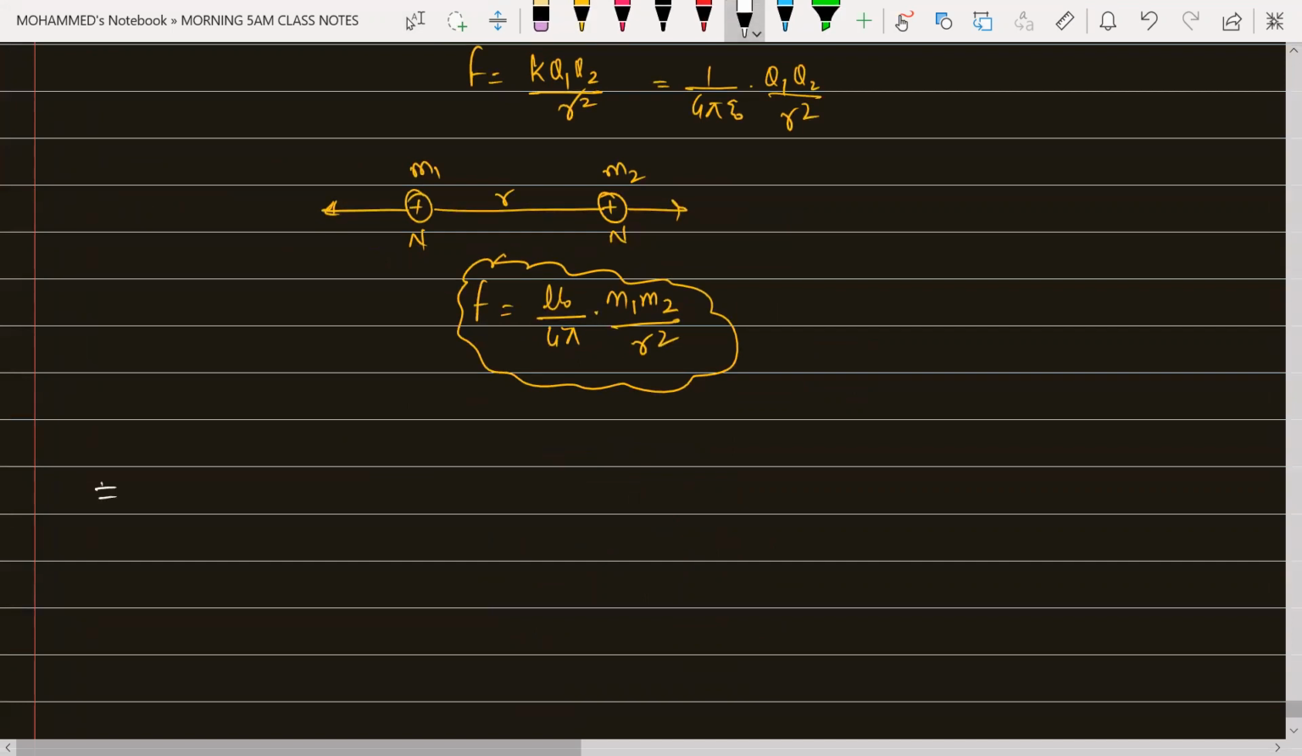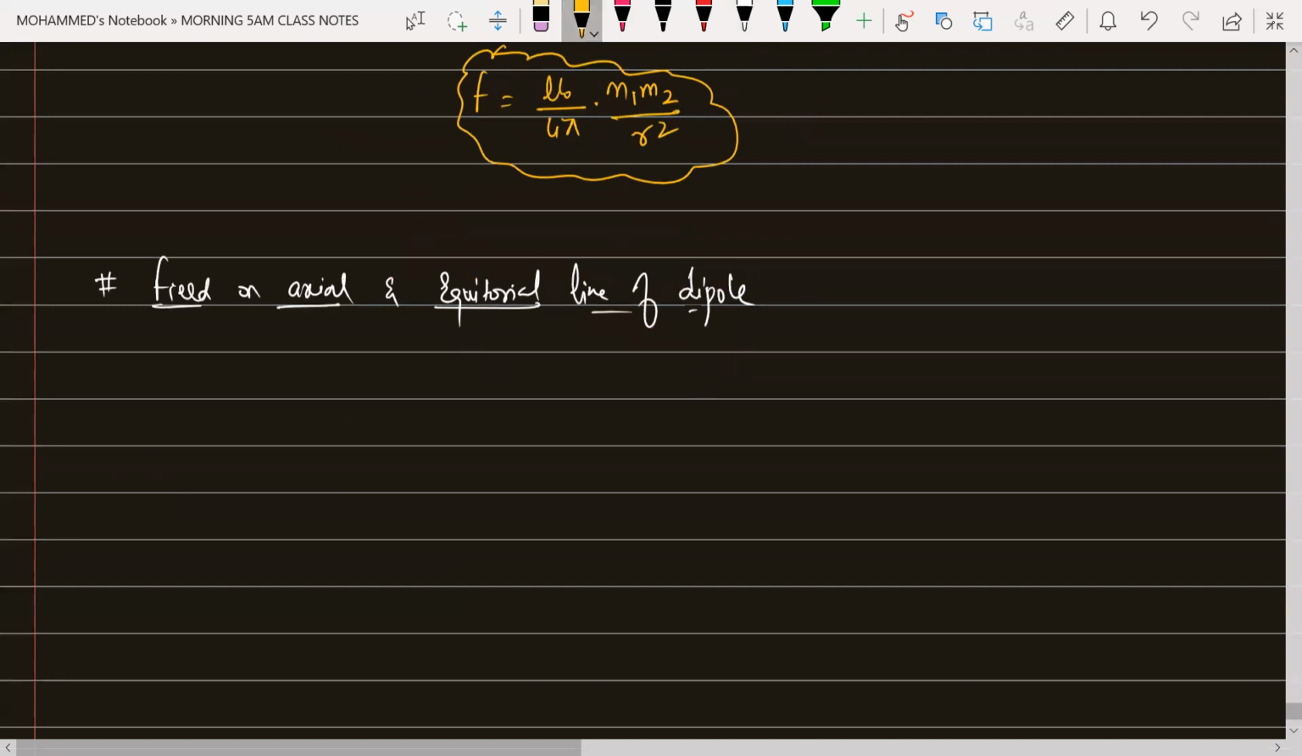In the same way, if I'm talking about the field on the axial and equatorial line of a dipole, let us try to talk about dipole electrostatics. One negative charge and one positive charge. This is your axial line and this will be your equatorial line.